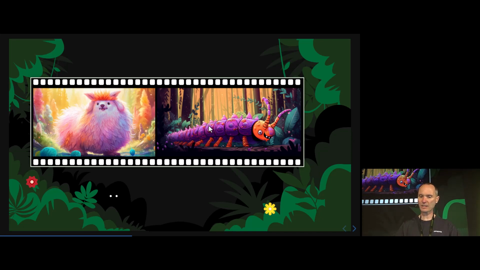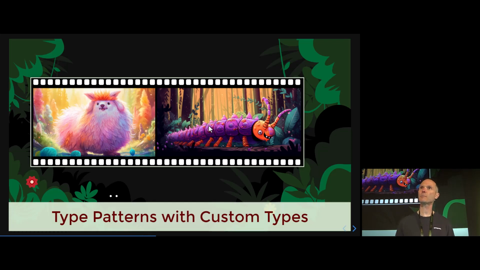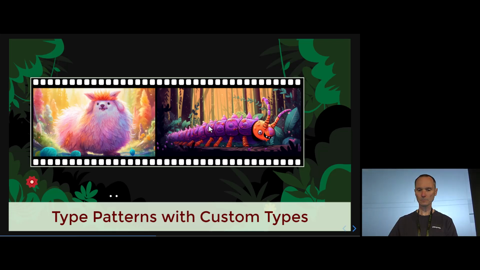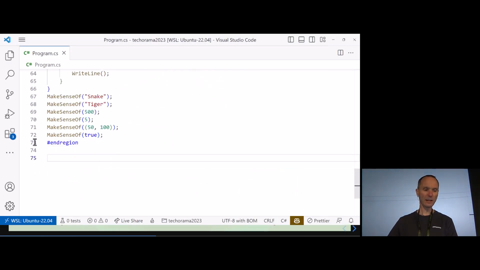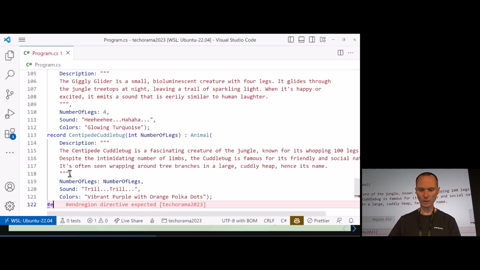Okay, so this is our next job, and for that we are going to create some custom types and do more advanced, more elaborate pattern matching. I asked another friend of mine to come up with these pictures, by the way. So thank you to Midjourney. It was a pleasure working with you as my designer for this talk. And now I went back to my friend ChatGPT and asked, hey, I have the idea to present a lot of animals to an interested IT crowd. So could you please help me come up with a bunch of very interesting and funny animals that we can use in my talk? So let's paste in some code in a region, and let's take a look at this code.